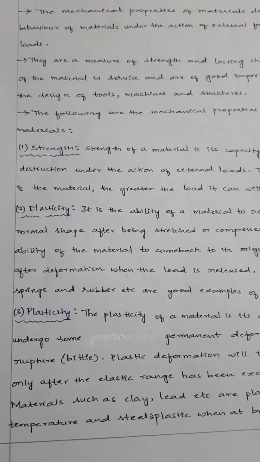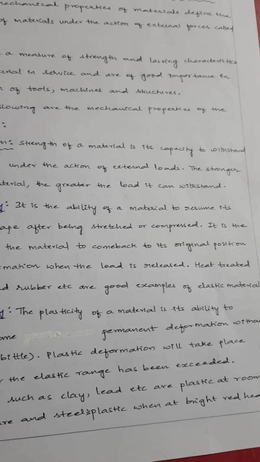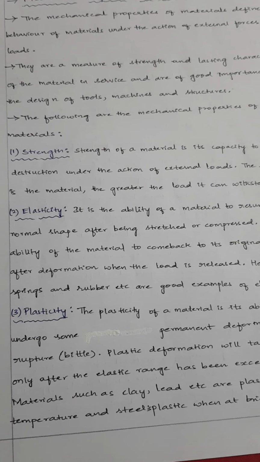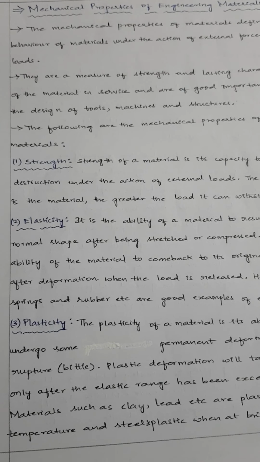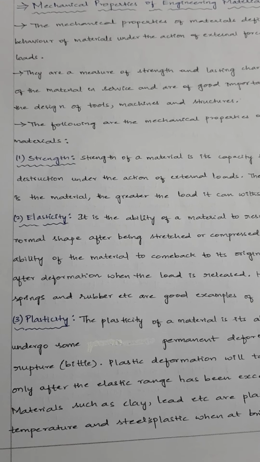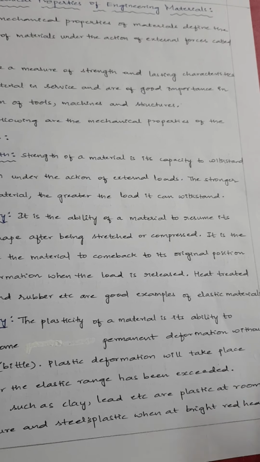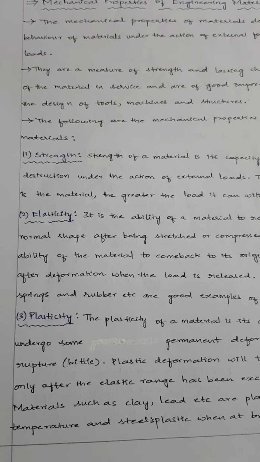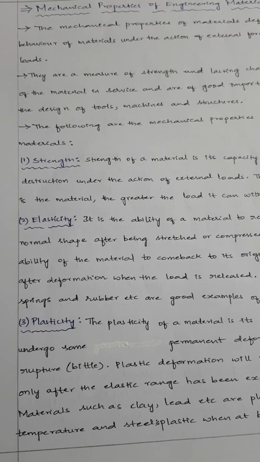Next comes elasticity. What is the meaning of elasticity? It is the ability of the material to come back to its original position once the external load is released. Let's imagine there is a rubber band. When we extend the rubber band, obviously it keeps on stretching. Once we release it, it will come back, as long as it is in its elastic zone. But once the elastic zone of the rubber band is crossed, it will break.